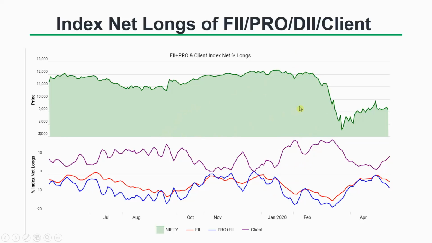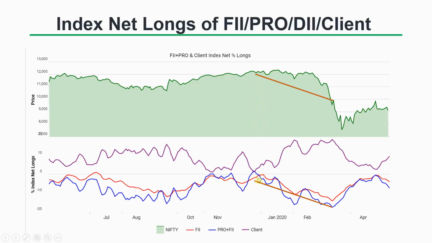And here we try to see if there is some kind of trend between the net long positions of the clients or the FIIs with that of the Nifty or the market. I will quickly highlight one particular trend that has happened recently. This is last 1 year data. This is one trend that has happened very recently when the market was at peak. Percentage net long below zero means they are short. Percentage net long above zero means they are long.